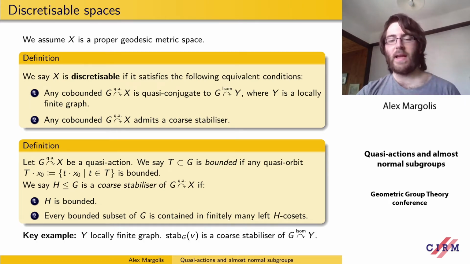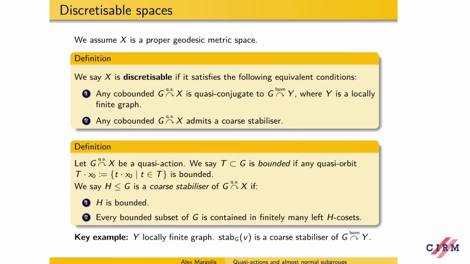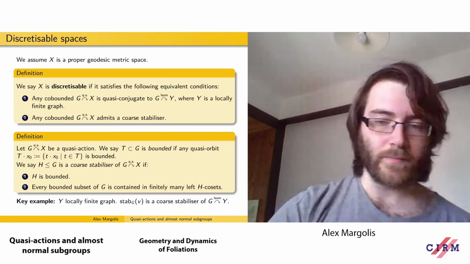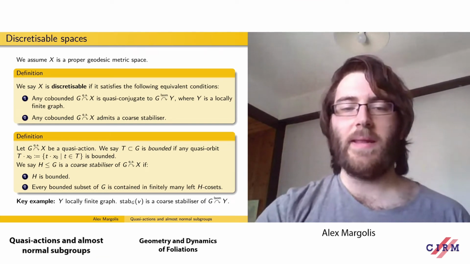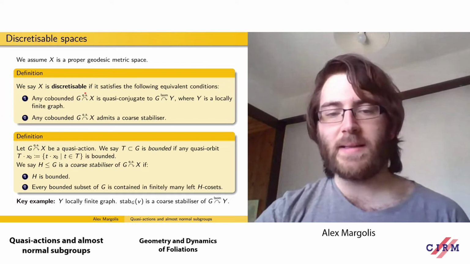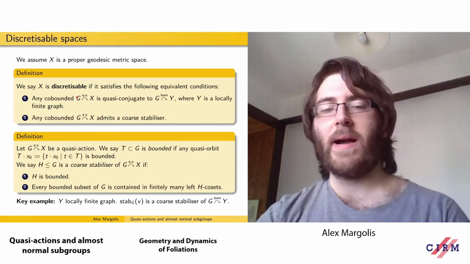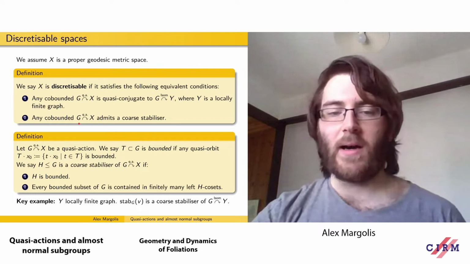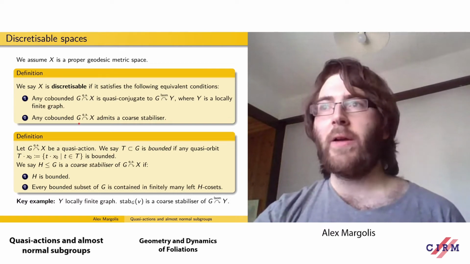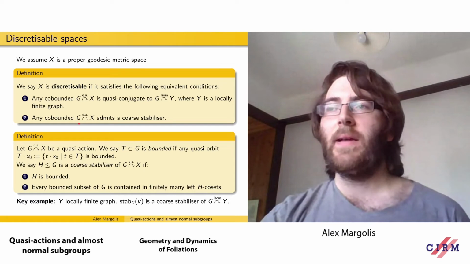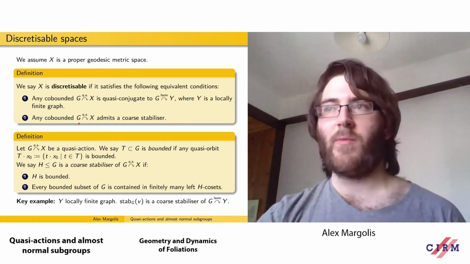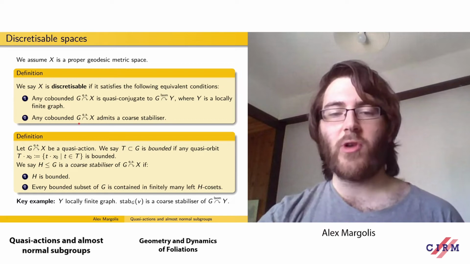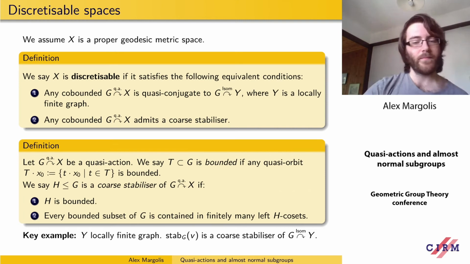A key example is that if we have an isometric action on a locally finite graph, then the stabilizer of a vertex is going to be a coarse stabilizer of this action. So in the definition of discretizable spaces, this gives the one implies two direction, and it's not hard to show two implies one. But going forwards, having a coarse stabilizer is really the property that we want to use, and it tells us about the structure of G. So this is really the definition that we want.